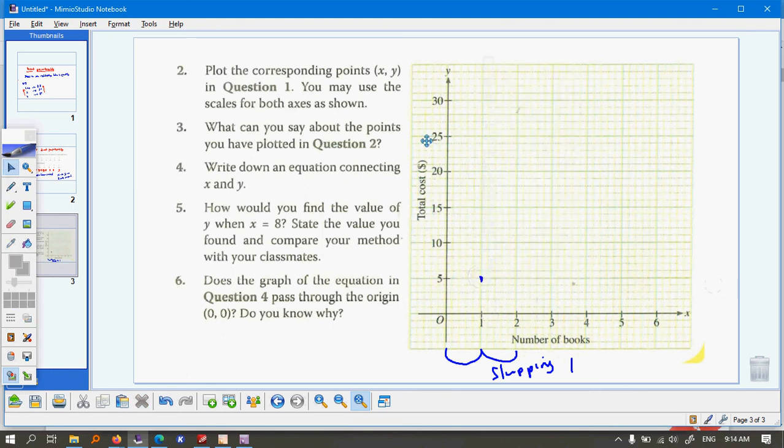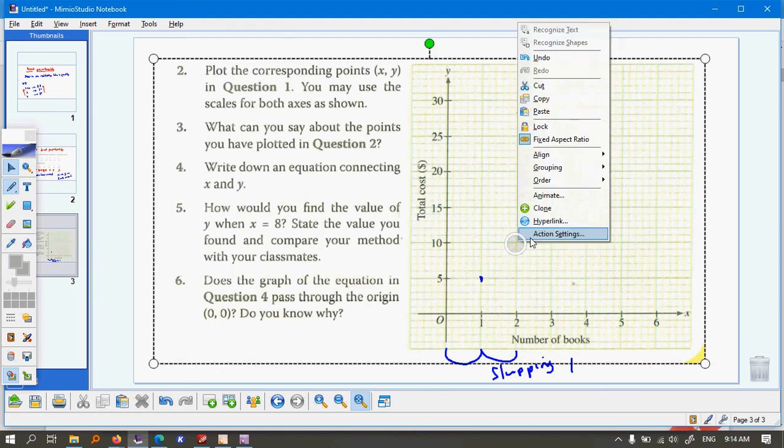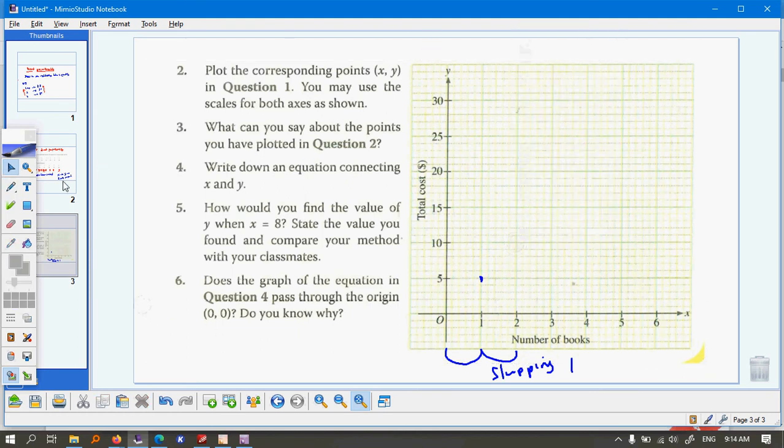When x is 2, y is 10. When x is 3, y is 15. When x is 4, y is 20. When x is 5, y is 25. And when x is 6, y is 30. Okay.